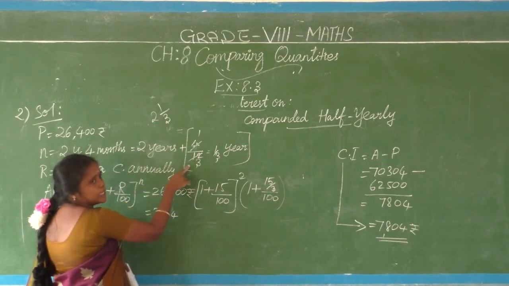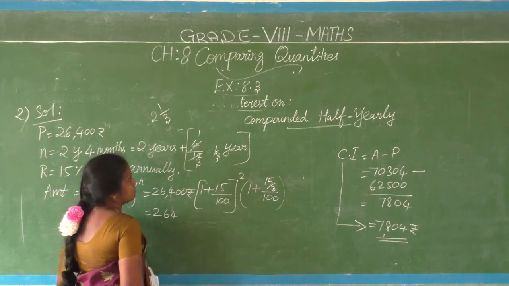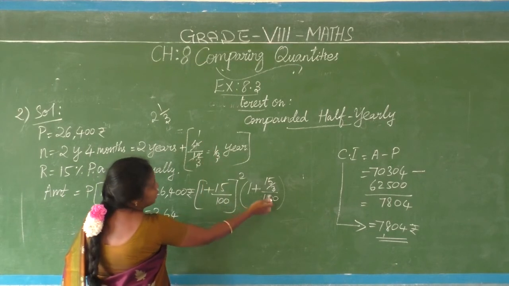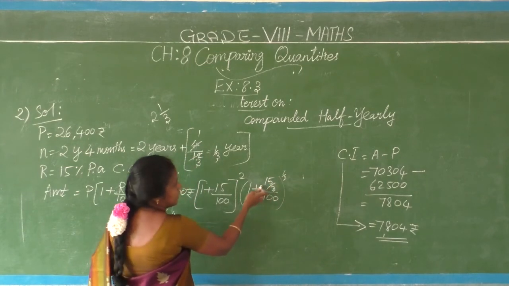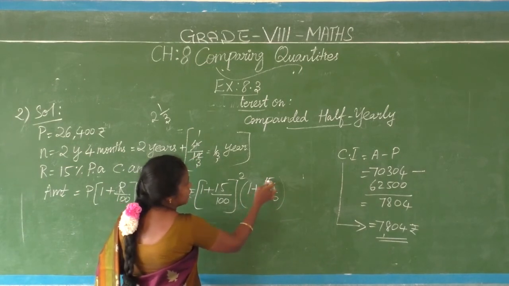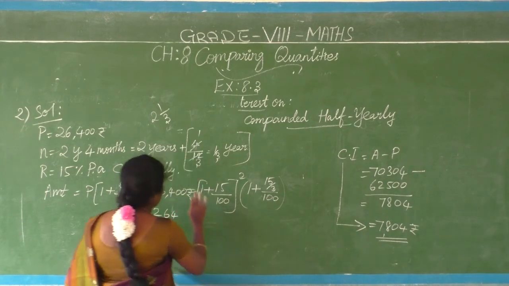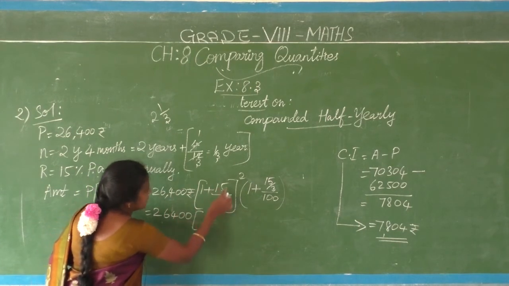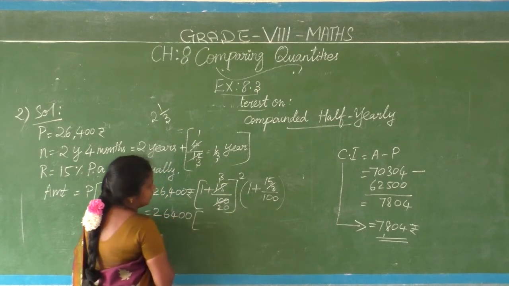2 years 4 months. So slowly I am telling, just observe in this place, don't commit any mistake. So for 2 years you have to take whole properly. For the remaining 4 months you have to do like this way. Okay. So that 1 by 3 can be inserted inside. In which way? 15 into 1 by 3, 15 by 3. This 3 can be kept because that is in denominator place only, can be brought down itself.